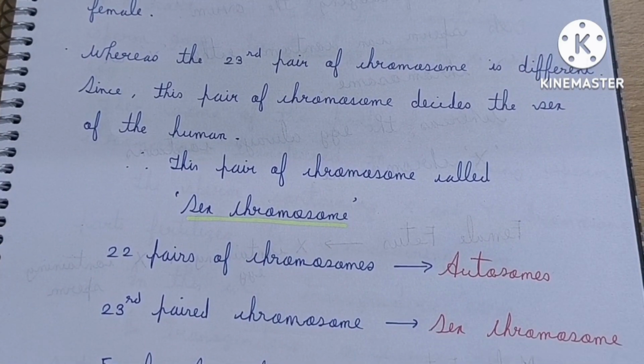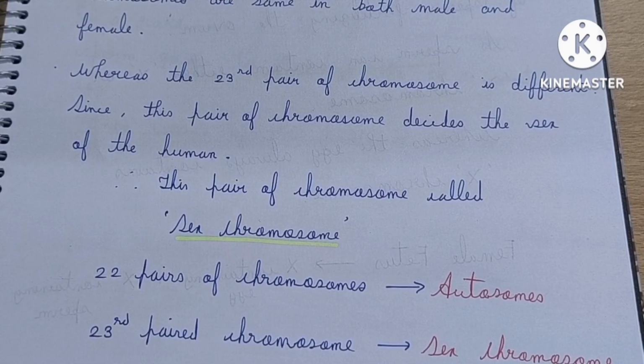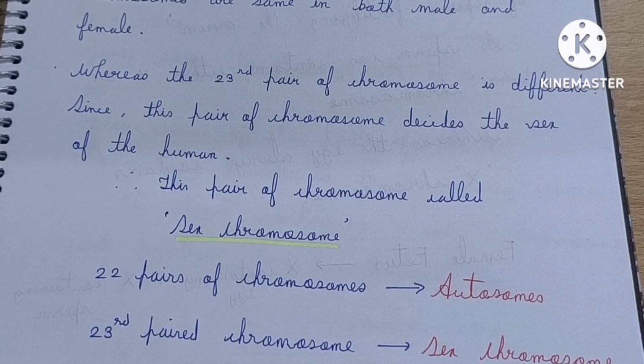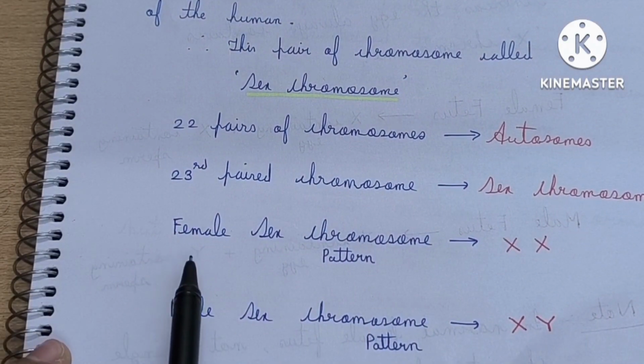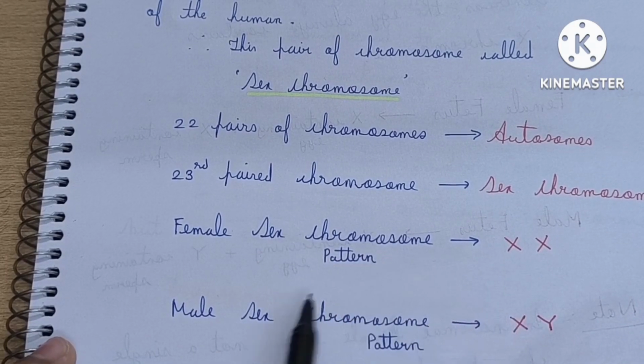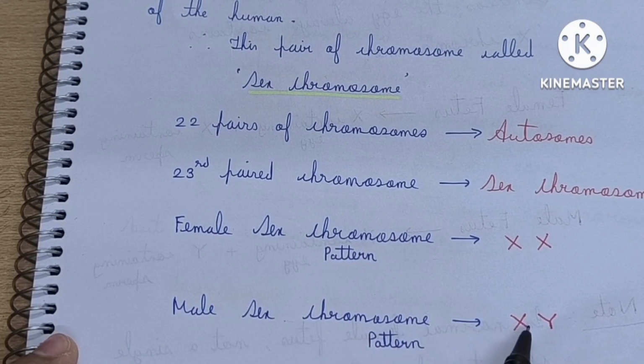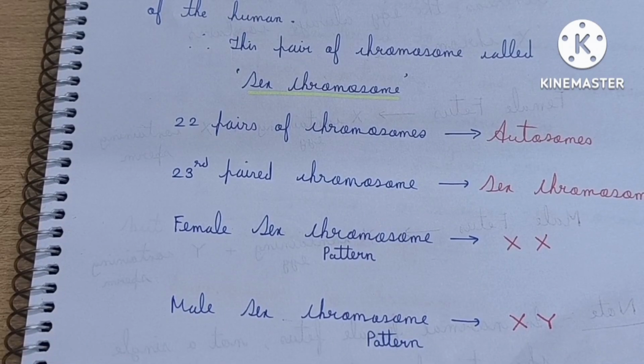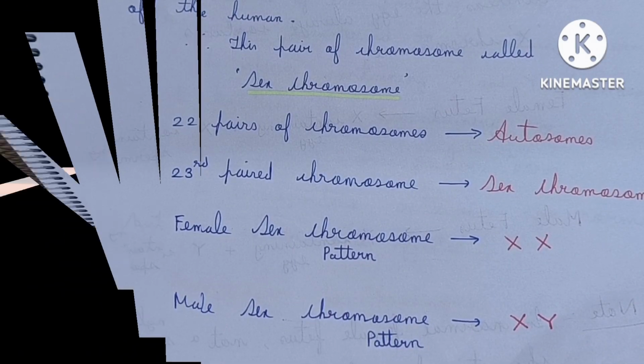And as I already mentioned, in females the sex chromosome pattern is XX, whereas in males it is XY, as you can see from the diagram shown in the figure. So I've written that the female sex chromosome pattern is XX, whereas the male sex chromosome pattern is XY. That is all about the basic introduction of chromosomes.